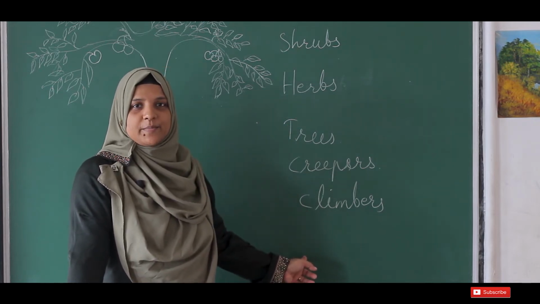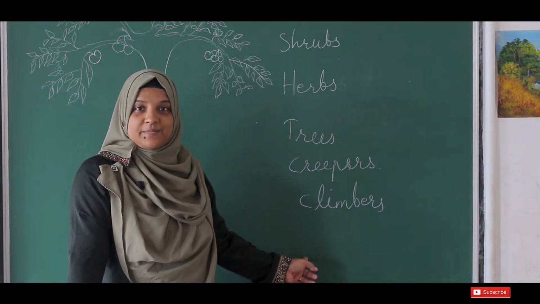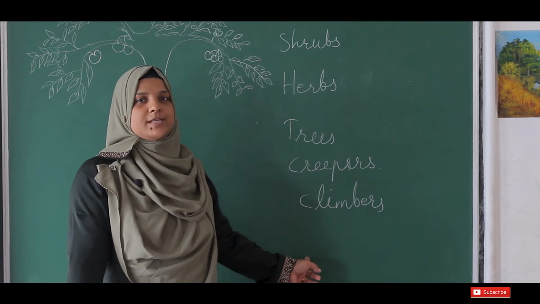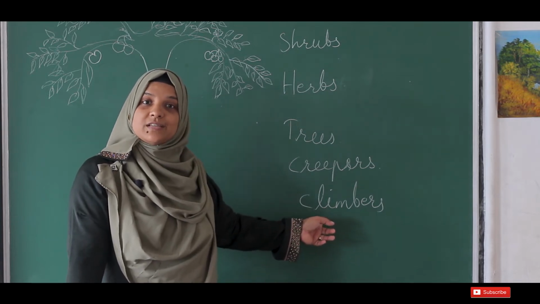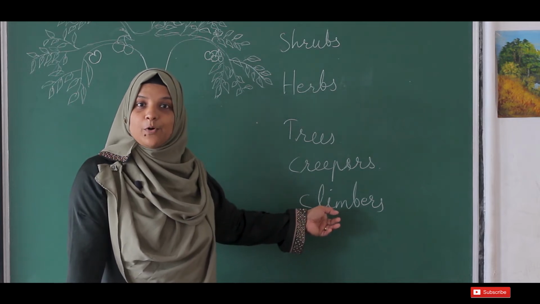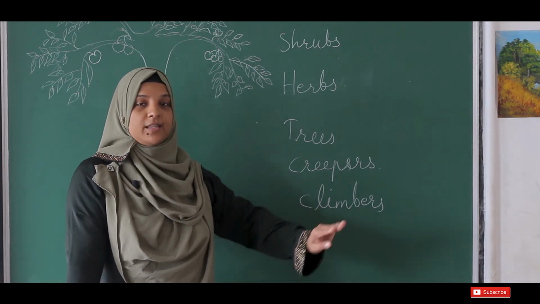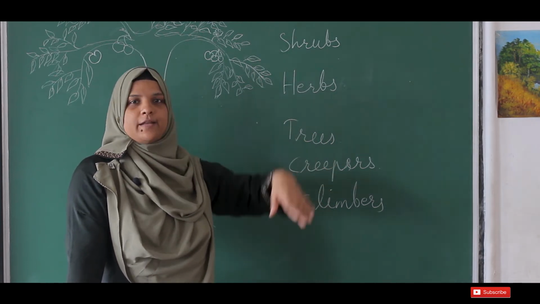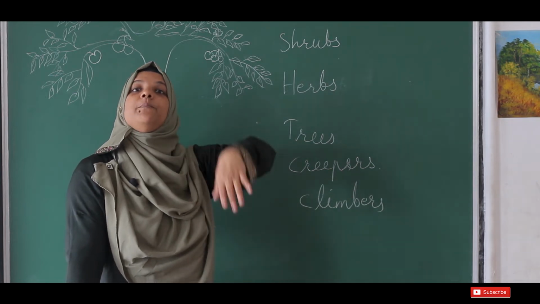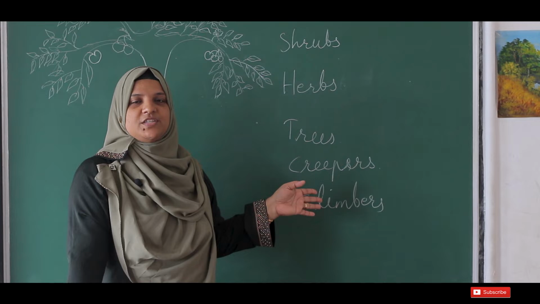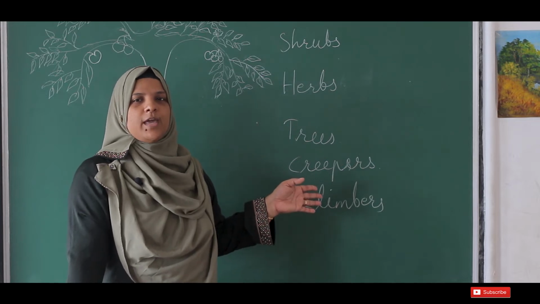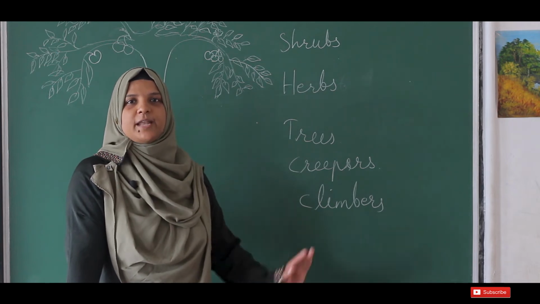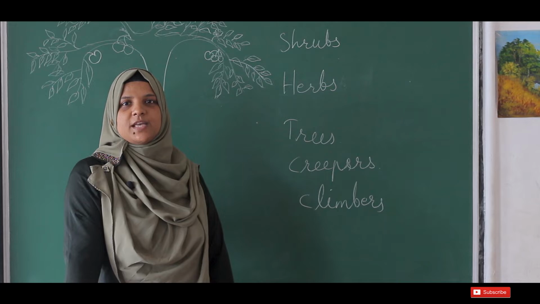What are the differences? Climbers have a very weak stem. They need a support to grow. They are called climbers. They will climb on the support. Creeper means again a weak stem, but they are not able to climb over. What they will do is spread on the ground and grow. And trees are the very big plants, very strong plants, and they can live for many years. They are called the trees. They are very strong, very hard. Then shrubs and herbs are very small plants and medium-sized plants.